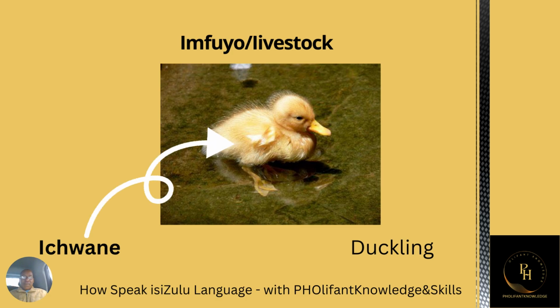This is a baby duck, a duckling. A duckling is called ichwane. Ichwane. There's a sound for C, H, and W. That is why we come up with something like ichwa. Ichwane. I hope you'll manage to follow this and to pronounce it correctly.